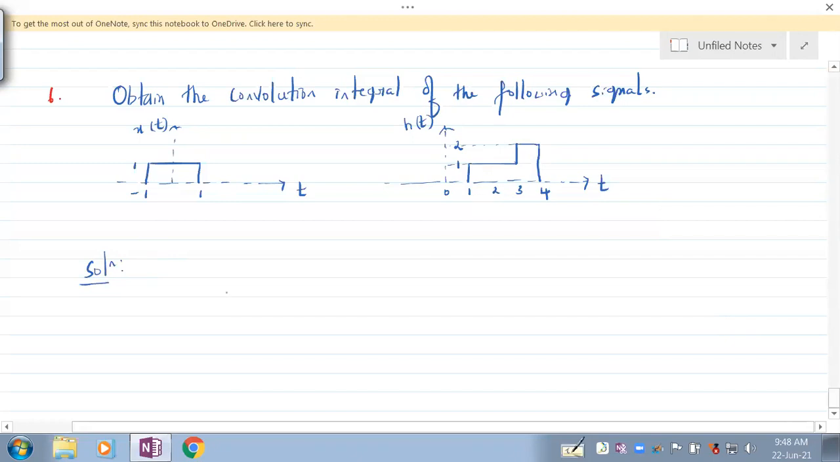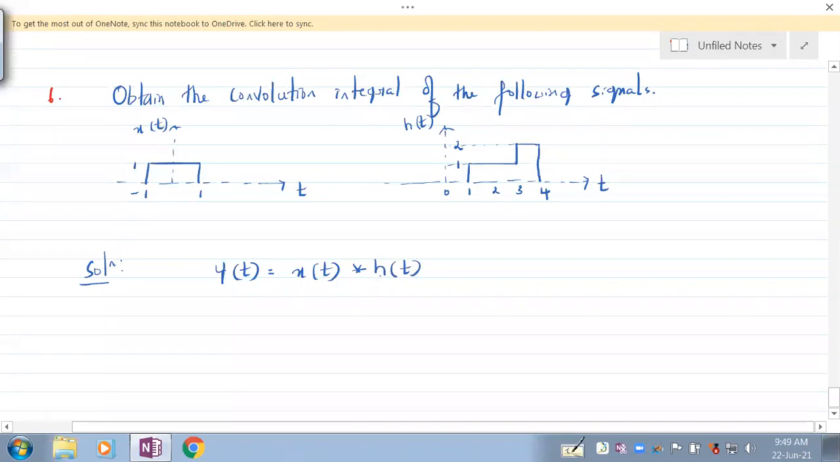This is something that will take a lot of time, but at the same time, it is very interesting. So how to deal with such problems? They have asked us to obtain the convolution integral, right? So it is x of t convolution integral h of t.